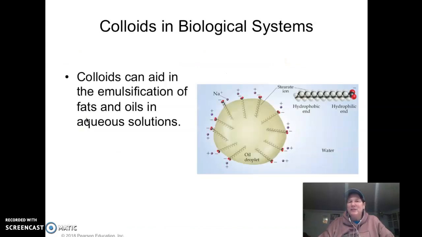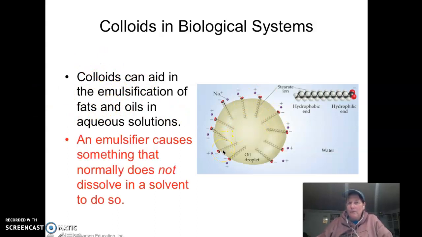And again, this happens in our body all the time. We have colloids that aid in what they call emulsification. To break down our fats and oils, we have to emulsify them. And again, that's colloids that do that. They'll be in water, they're aqueous, but there's other particles in there that make them colloids and help do that. Here's a fat right here.